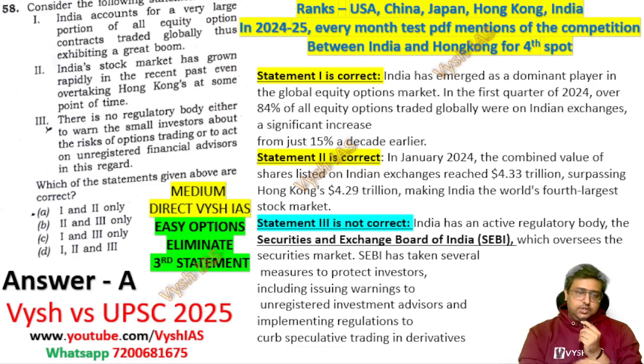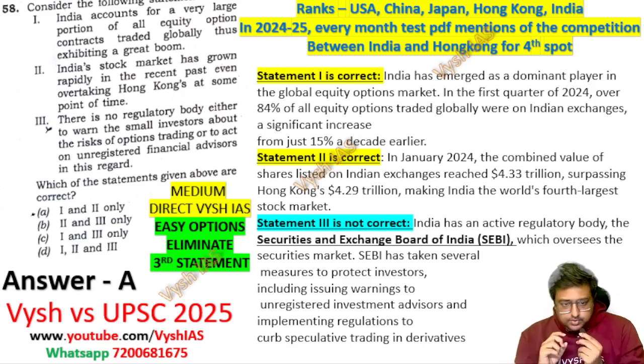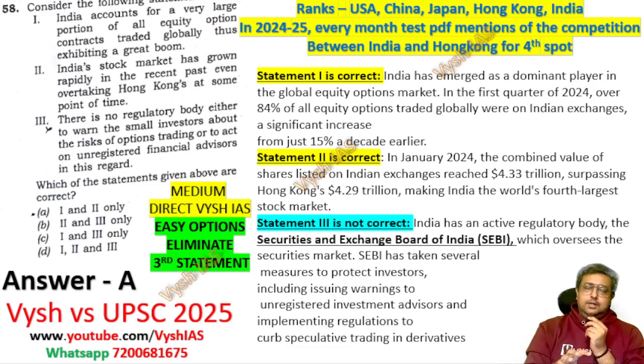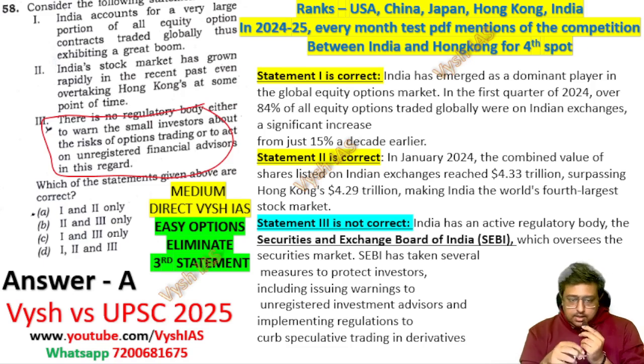Okay, so try to focus on these. Now this one, if you take it common-sensically you can solve it, and by elimination also you can solve it. See this thing: there is no regulatory body, either to warn small investors about the risk of options trading or to act on unregistered financial advisors in this regard. Meaning, we have SEBI for this purpose only. SEBI is for warning or issuing guidelines and all these things. So if you eliminate that 3 itself, you get the answer as 1 and 2.